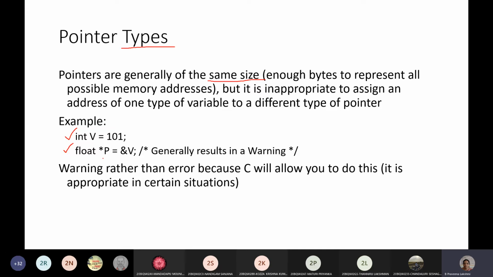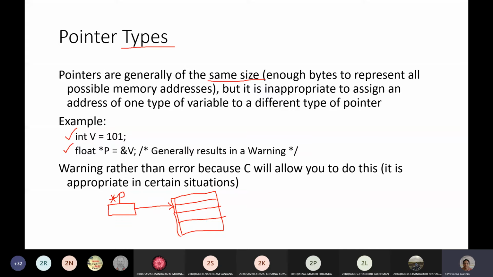Okay, because whenever you are creating a pointer variable as a float, what it thinks is it can point to a float variable. This pointer variable will think that it is pointing to some float variable. A float variable has 4 bytes of memory space. So whenever you are storing a value or getting a value, it will treat that it can store the value into the 4 bytes and it can read the value from the 4 bytes.